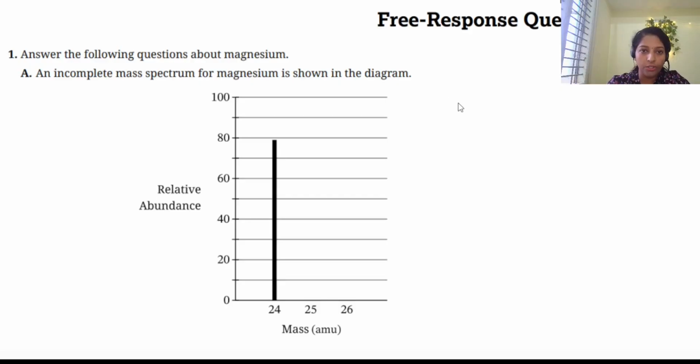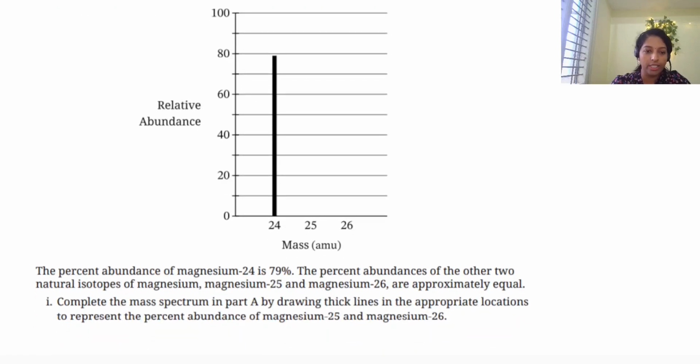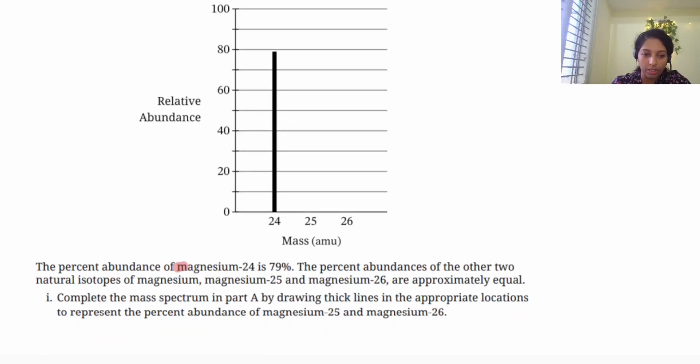Here we go. The first question is about mass spectroscopy. They gave an incomplete mass spectrum and you need to complete it. The magnesium spectrum has peaks at 24, 25, and 26. Only 24 has its percentage given, 79 percent, and the others are equal.